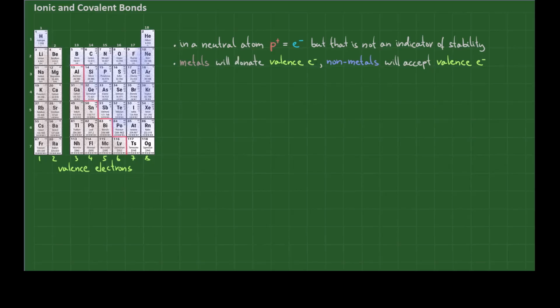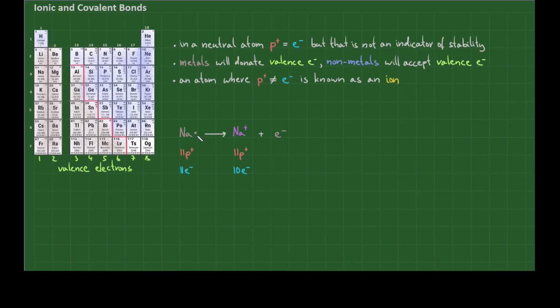This brings us neatly to the concept of ions. Ions are charged particles. They are atoms, or even groups of atoms, where the number of protons does not equal the number of electrons. Let's have a look at sodium. Sodium in its ground state has 11 protons and 11 electrons. Overall, it is neutral, as the number of positively charged subatomic particles is the same as the number of negatively charged subatomic particles. However, it is not stable, as it has an unpaired valence electron.